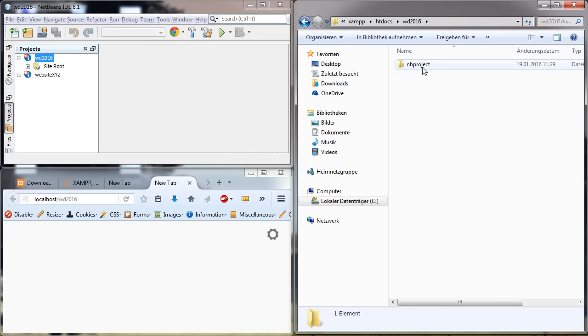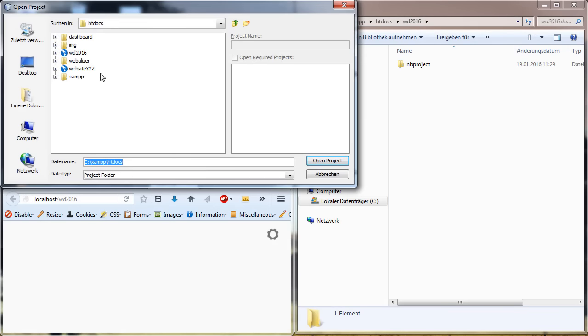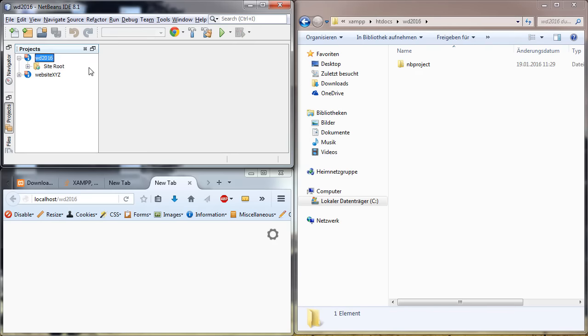And that's indicated by this NB project. This is the hint for the software: I must have loaded this website in here. So that one we should not remove. As soon as we delete this one, then here it will be deleted as well. So should we ever delete it by accident, for example, then we just need to open the project again here. So not new project, but open.